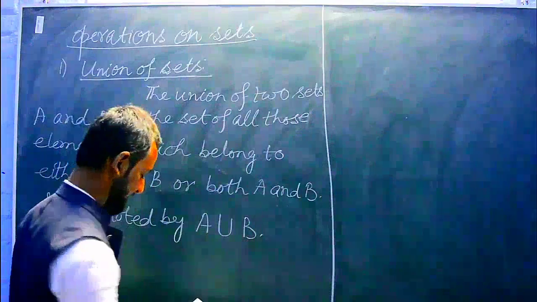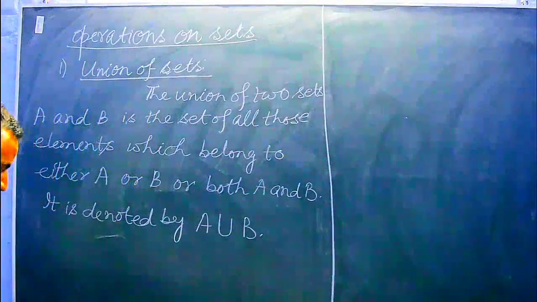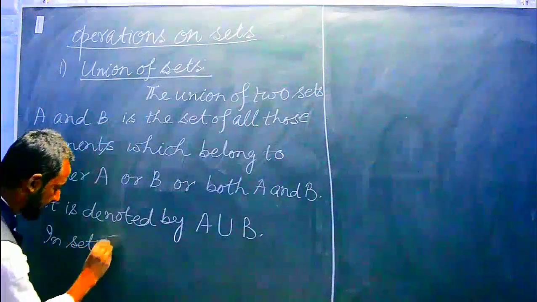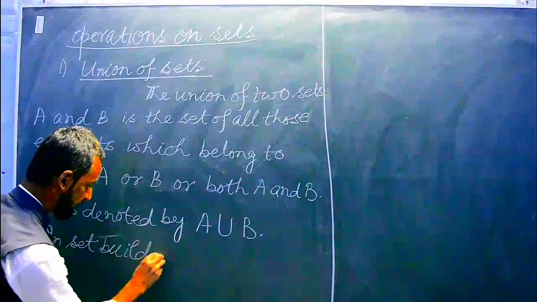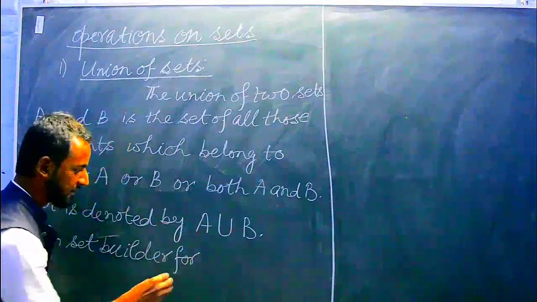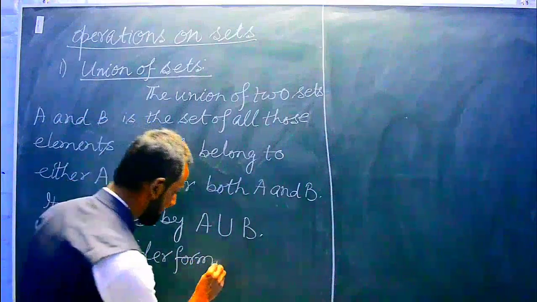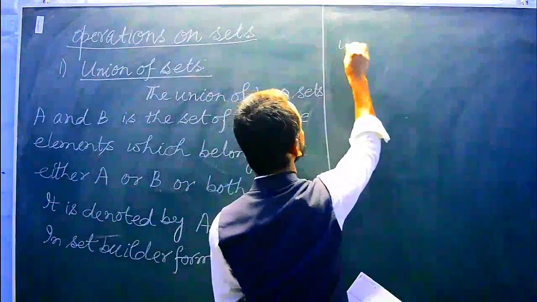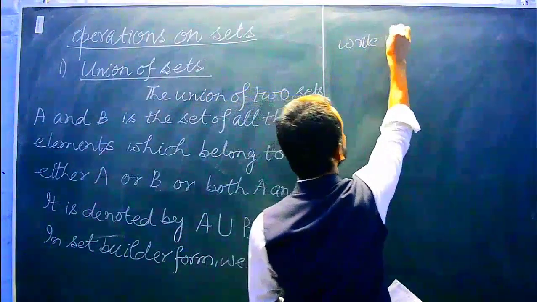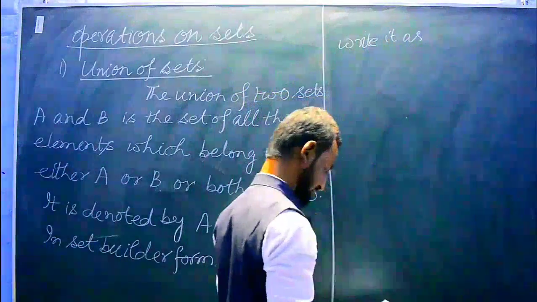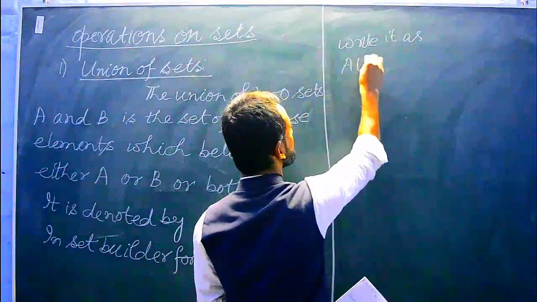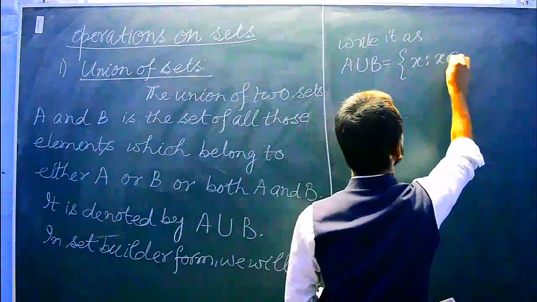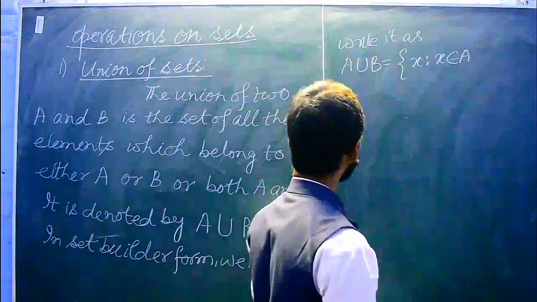So A union B. In set builder form, we will write it as A ∪ B = {x : x ∈ A or x ∈ B}.